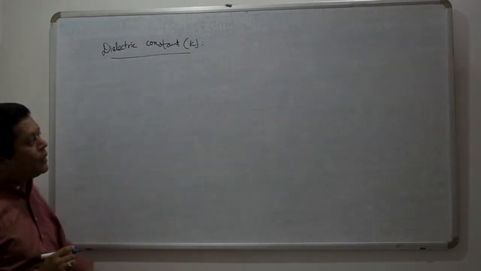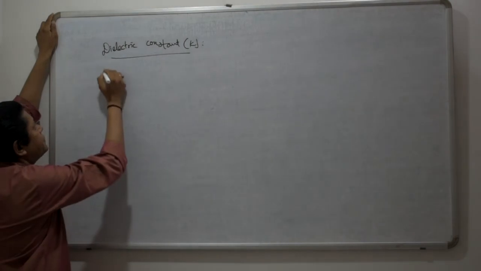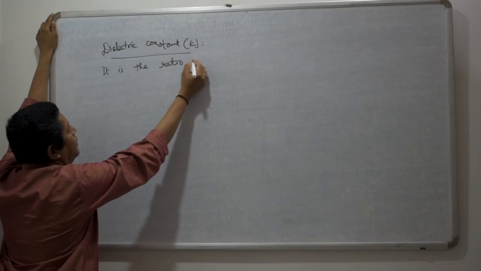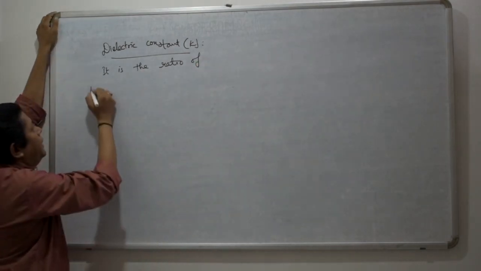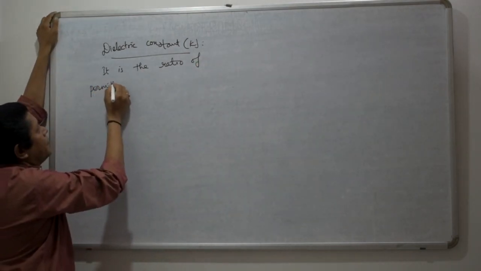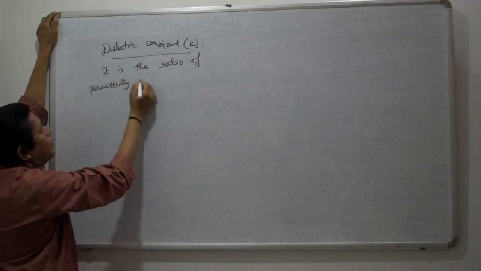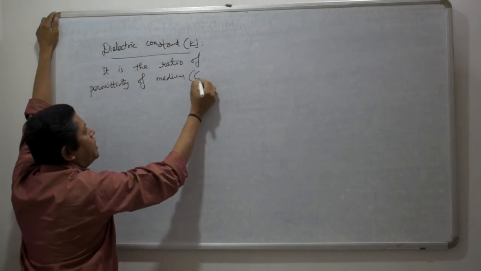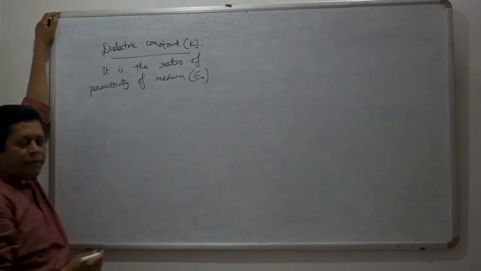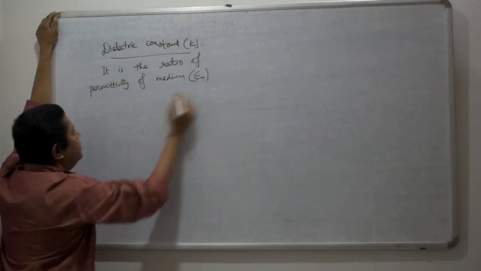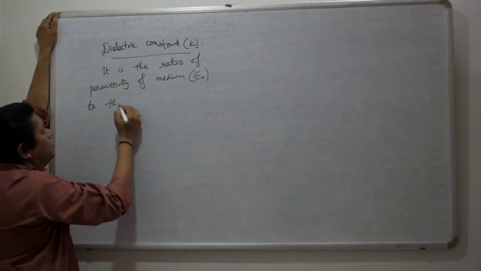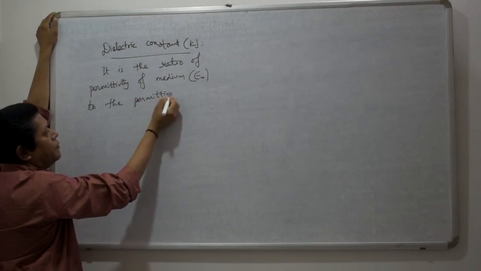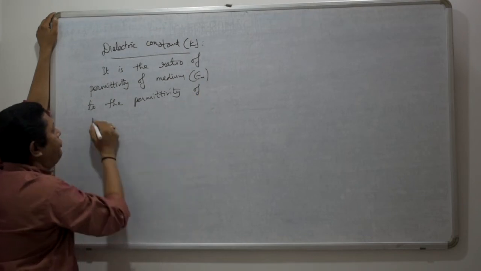It is the ratio of the permittivity of the medium, which you can represent by the symbol epsilon suffix m, to the permittivity of vacuum.